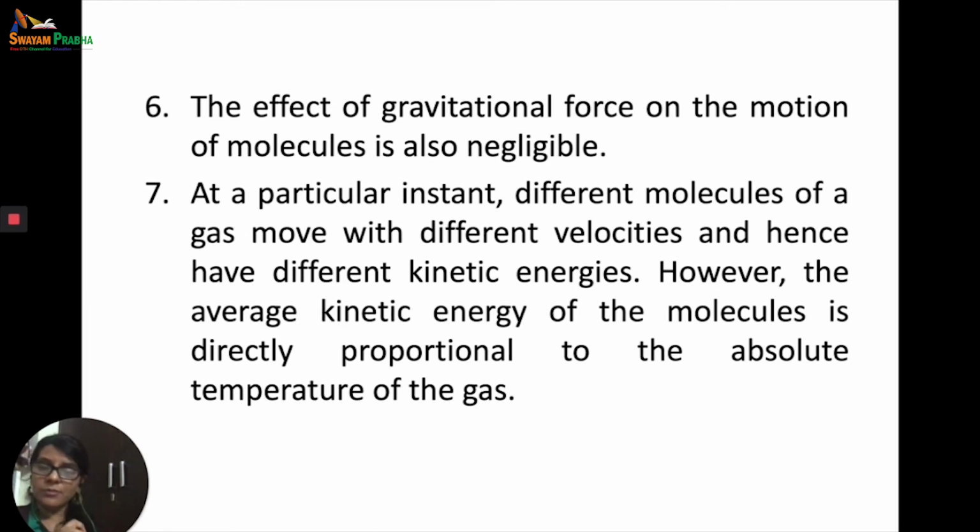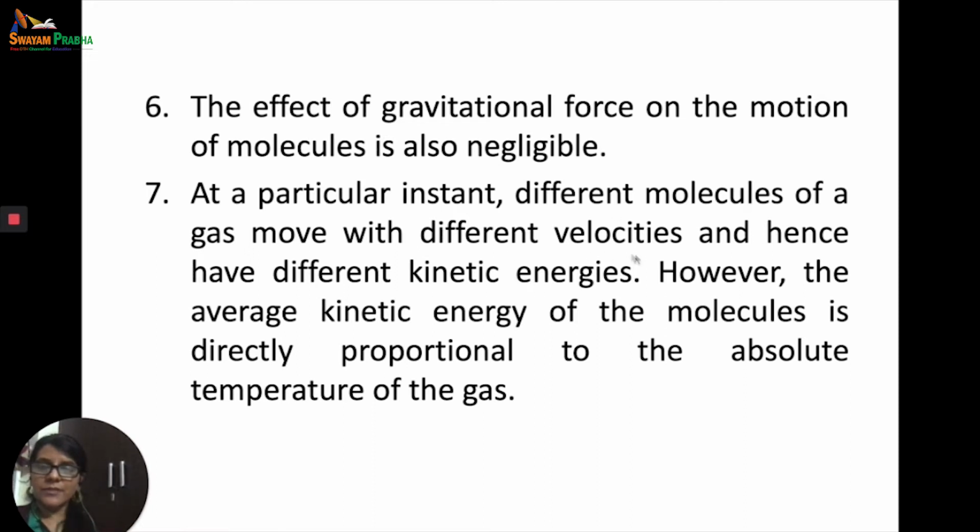Also, one important point is that there is no gravitational force acting on the motion of the molecules, and if it is there, it is supposed to be negligible. Now, the last: at a particular instant, the different molecules of a gas move with different velocities, because when they are colliding with each other, the velocities are continuously changing due to the transfer of momentum from one molecule to the other.